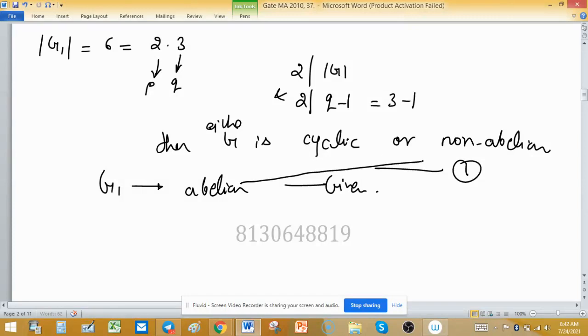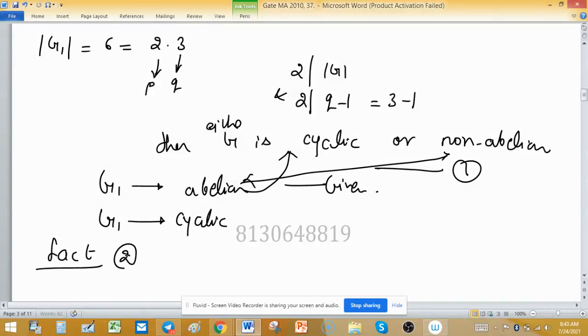Now consider these two conditions. If it is abelian, then G is cyclic. Otherwise, G would be non-abelian. So G1 must be cyclic, and we use fact 2 here. If G is cyclic, then for every divisor d which divides the order of G, there exists a unique subgroup of order d.